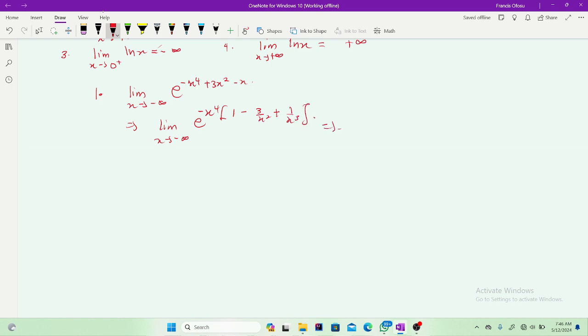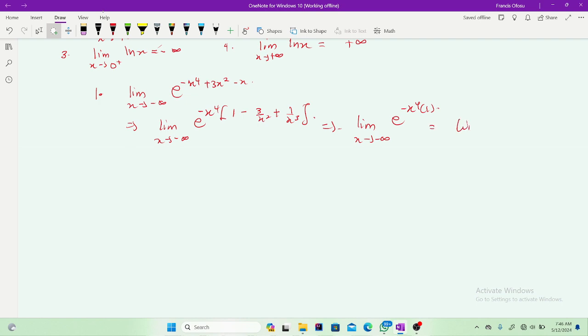Yes. So once you get something like this, obviously you know that when you put infinity at this side and this side, they will give us a 0. Is that not it? Because any number over infinity, we automatically clear that off. So you get the limit as x approaches negative infinity of the expression e to the power negative x to the power 4 multiplying 1. This is what you get, because 3 over s squared, when you put negative infinity at the s squared position, the whole expression turns 0, because you have a finite value over infinity. Likewise, this side, 1 over infinity cubed, so it will be 0. That is why we are taking only the 1.